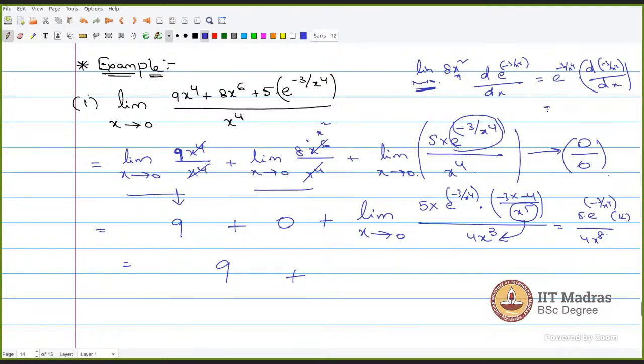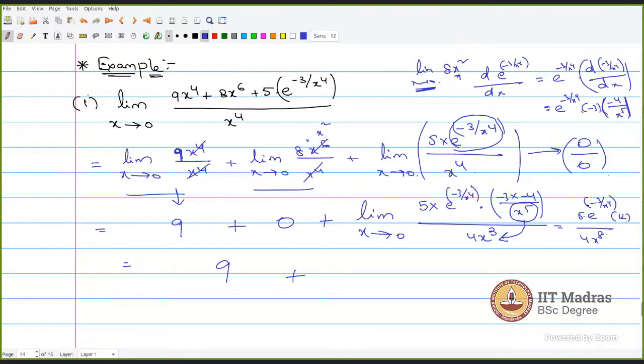So if I differentiate it, this will be e power minus 3 by x power 4 times this particular thing, which will be minus 3 into differentiation of 1 by x power 4, which is x power minus 4. So what is the differentiation of x power minus 4? Minus 4 by x power 5. Correct? So you just check the standard differentiation. Got it. Thank you, sir. From there you will get this.